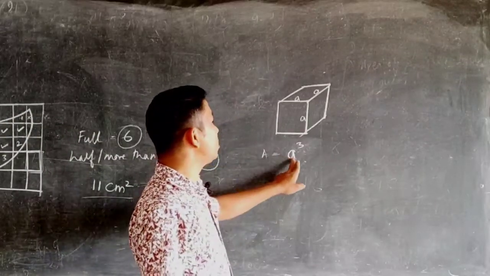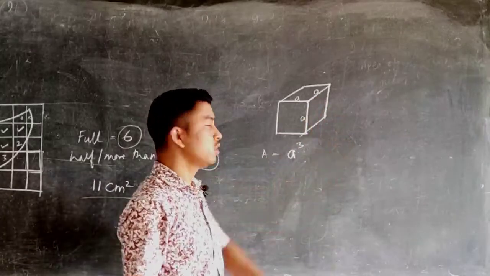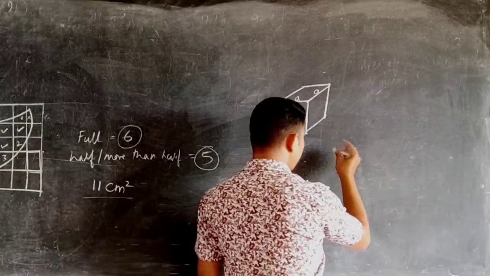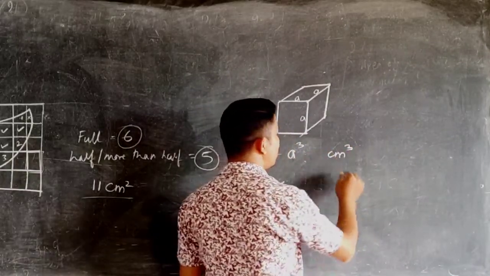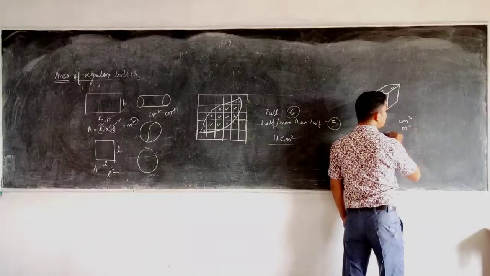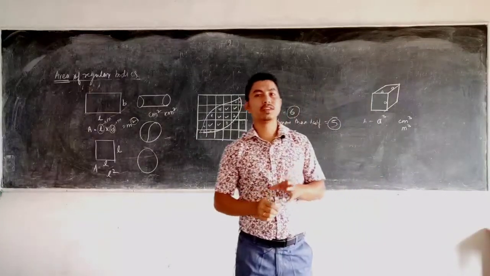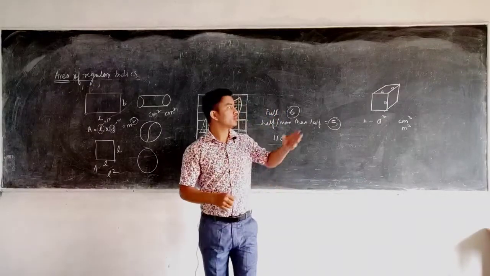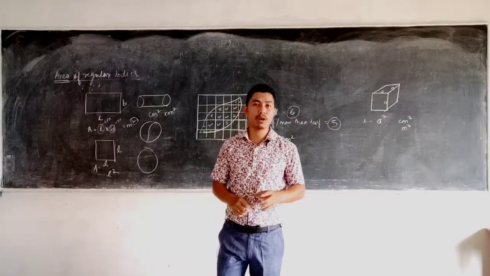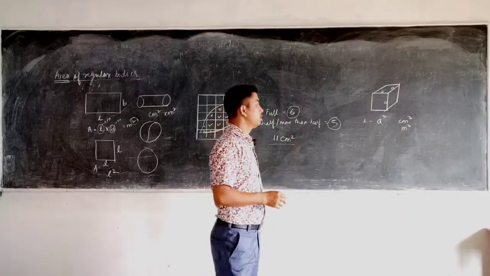And now coming to the unit, since we multiply length three times, the unit will be in terms of cube. If it is centimeter, we write centimeter cube. If it is meter, we write meter cube. If it is kilometer, we write kilometer cube. Just like to find the area of regular bodies you need to know the formula, similarly, to find the volume of regular bodies, you need to know its formula.